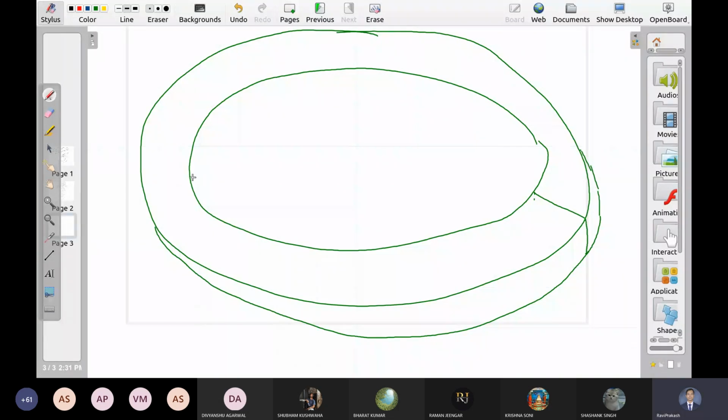So this is the shape of the toroid. Same on this side.